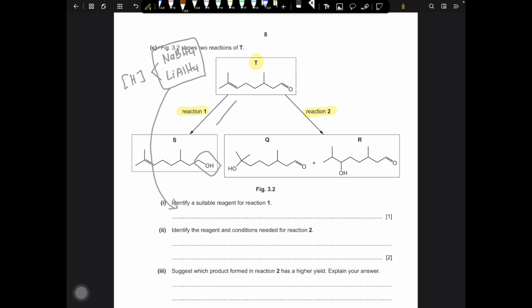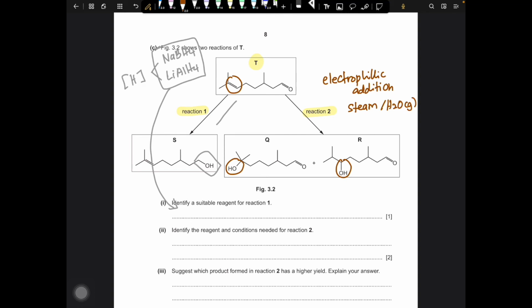In the second reaction, we can see that the alkene has been changed into alcohol. This is an electrophilic addition reaction, where the reagent required for this reaction will be steam, or that will be water in gaseous form.